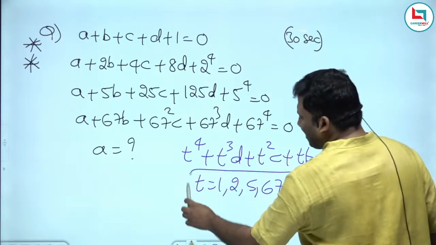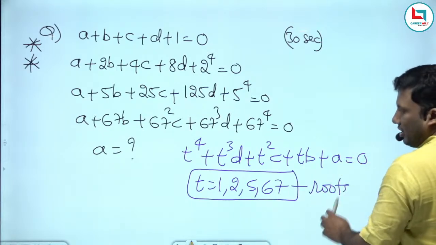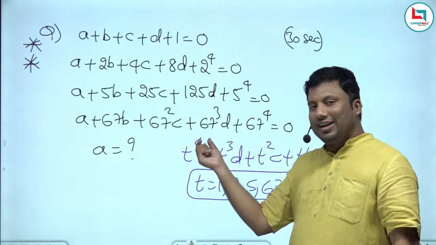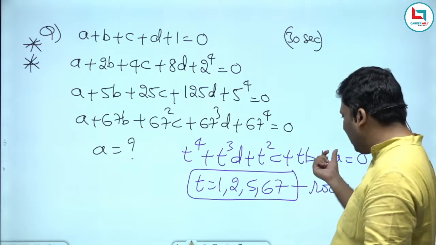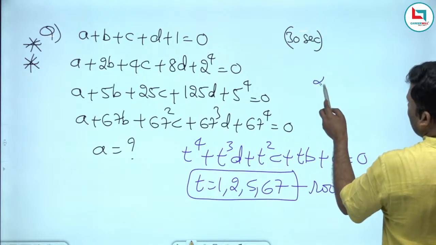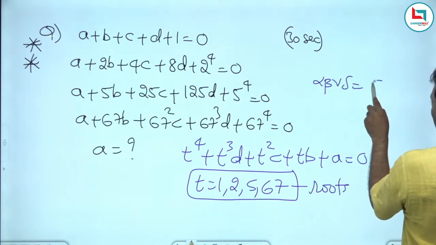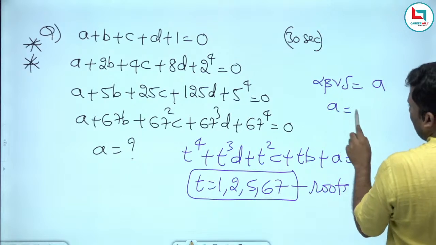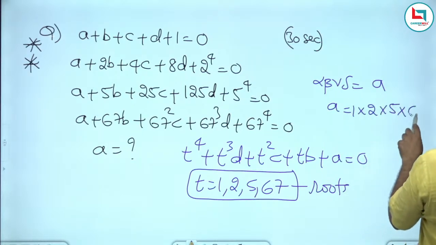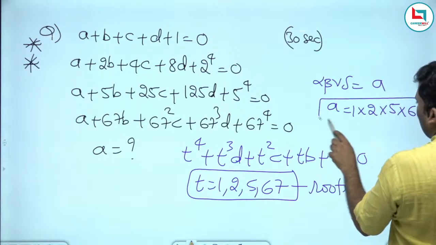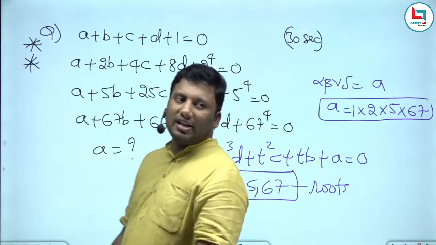1, 2, 5, 67. What are all these? These are the roots of the equation. What is the degree? The degree is 4. Taken 1 at a time, taken 2 at a time, taken 3 at a time. Product of the roots: alpha, beta, gamma, minus 1 power 4 a. So a is equivalent to 1 into 2 into 5 into 67. The answer for this question is 670.